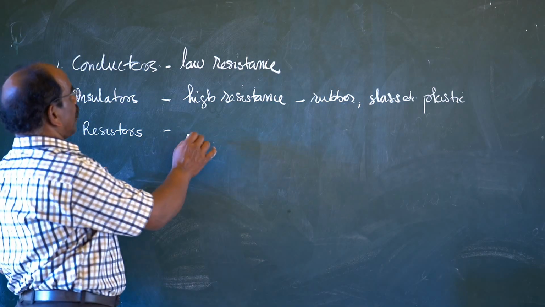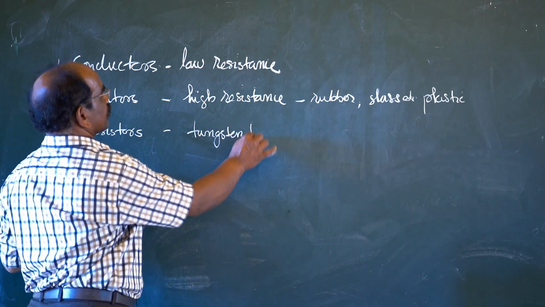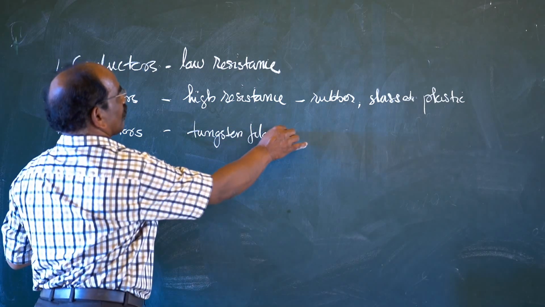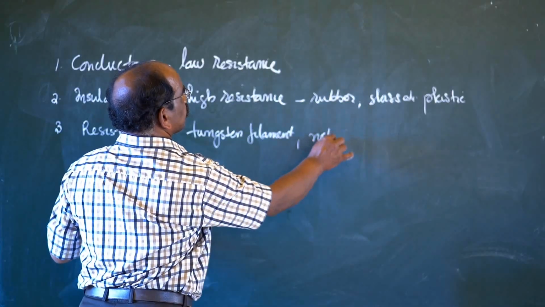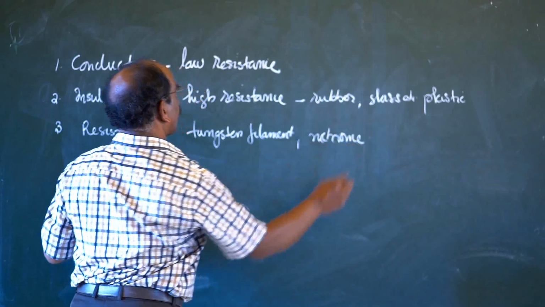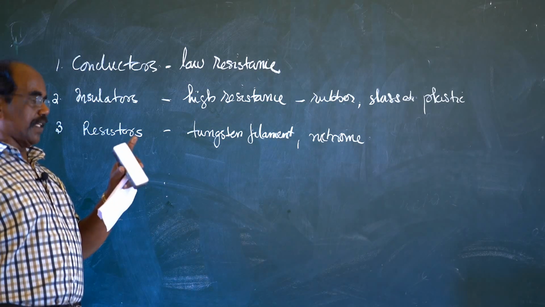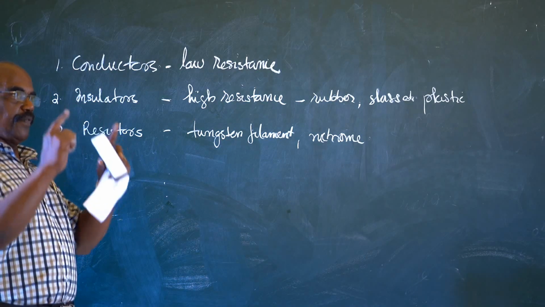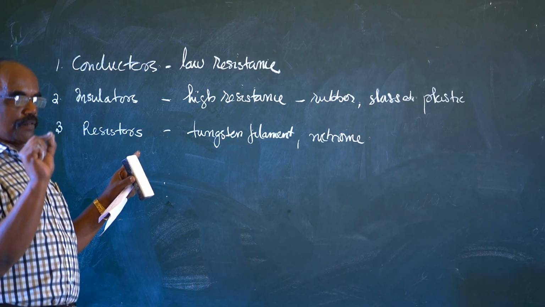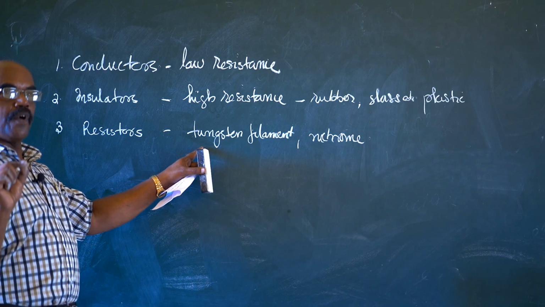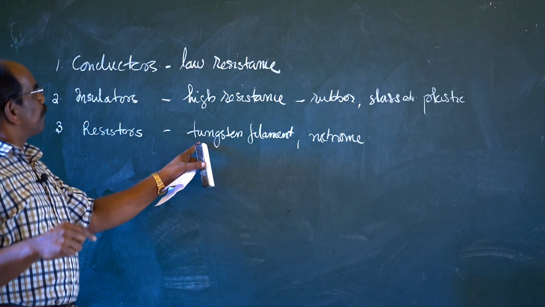Resistors are, for example, tungsten filament, then nichrome wire. When an ordinary electric bulb glows, if you examine it, you can see a very minute spring coil, and that coil is made of tungsten and is used for the glowing purpose.